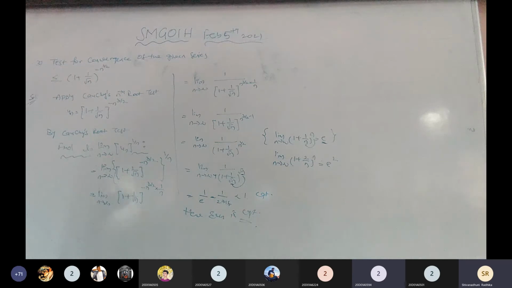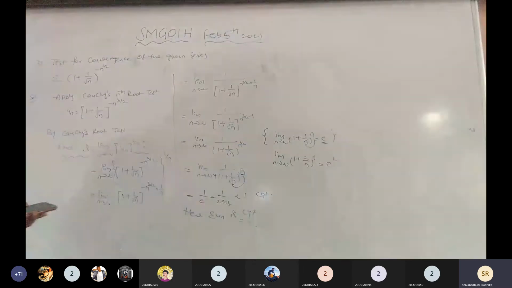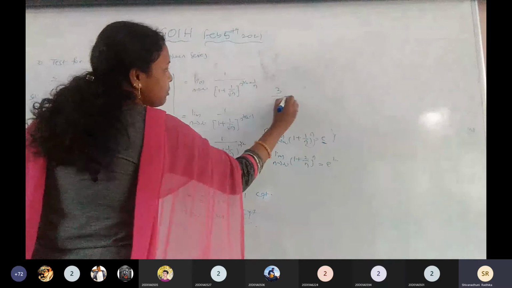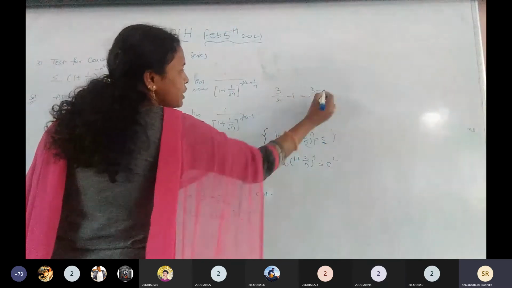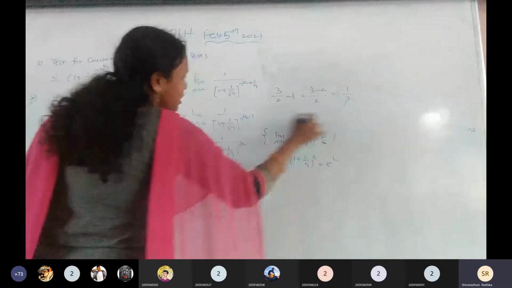Root n. n to the power of 1 by 2 is nothing but root n. Ma'am, how did you change n to the power of 3 by 2 minus 1 into n to the power of 1 by 2? 3 by 2 minus 1, take the LCM: 3 minus 2 into 1 is 2. So that is 3 minus 2, 1 by 2. E to the power of 1 by 2 is the answer.